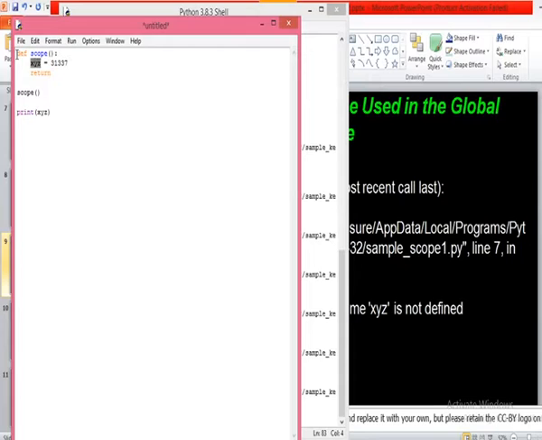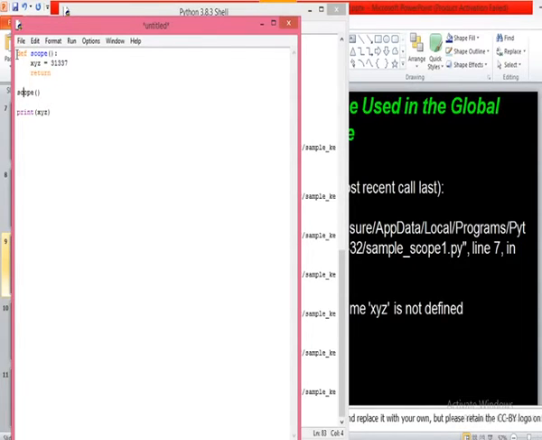Now you tell me whether this xyz is a local variable or a global variable. Local, sir. Why is it called local? Declared inside the function. It is used within the function. It exists within the function. When a variable exists within the function, then it is called a local variable, right?